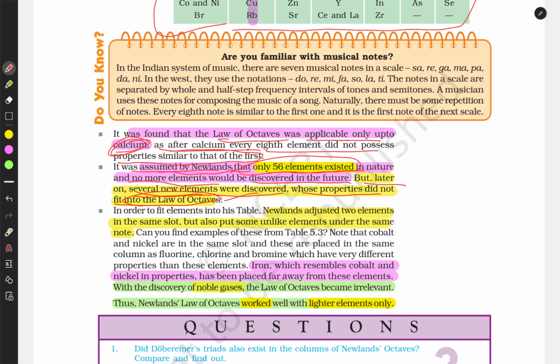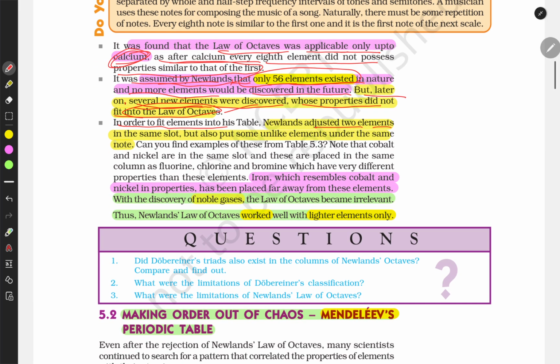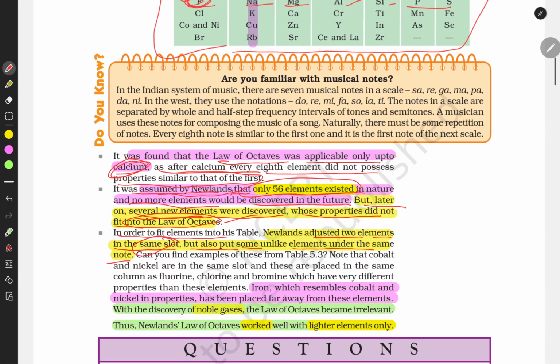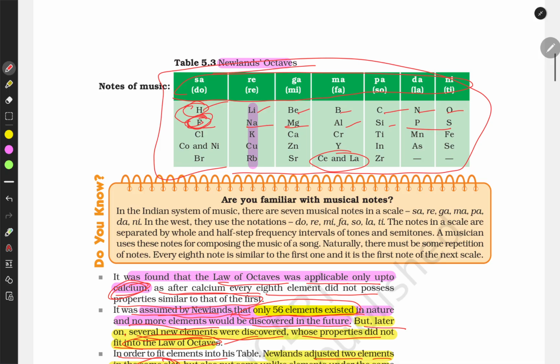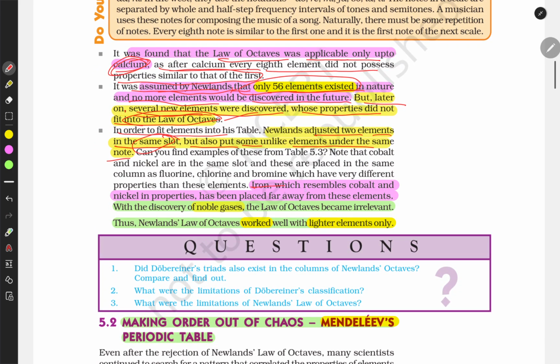And in order to fit the elements into the table, Newlands adjusted two elements in the same slot, and also put some unlike elements under the same note. Iron, which resembles cobalt and nickel in properties, has been placed far away from these elements. And with the discovery of noble gases, the law of octave became irrelevant.